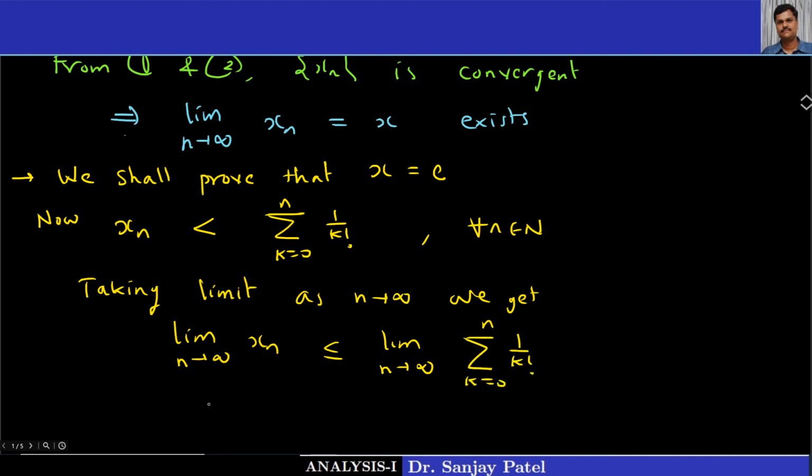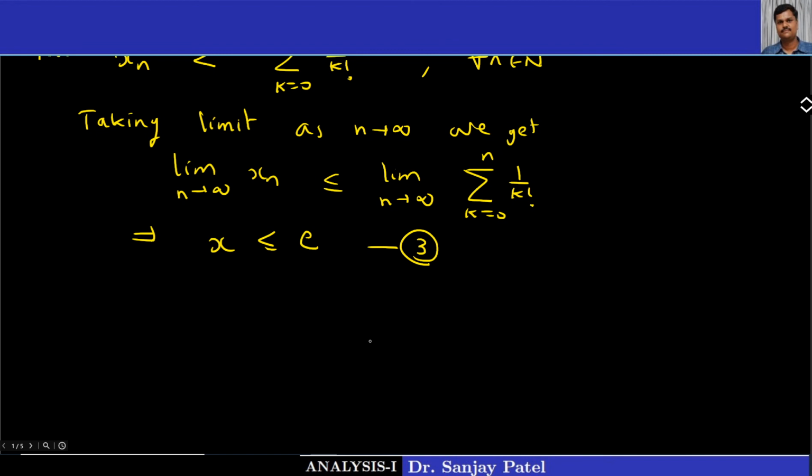We know the left hand side limit is x and the right hand side limit is e. So what is proved is x is less than or equal to e. Now what remains is to show x is greater than or equal to e.